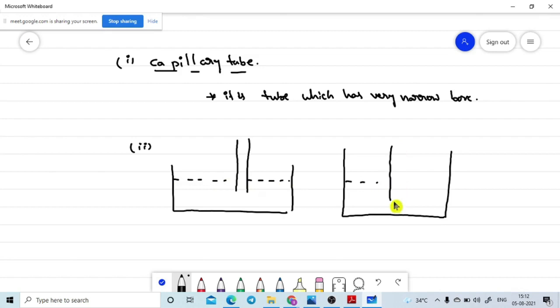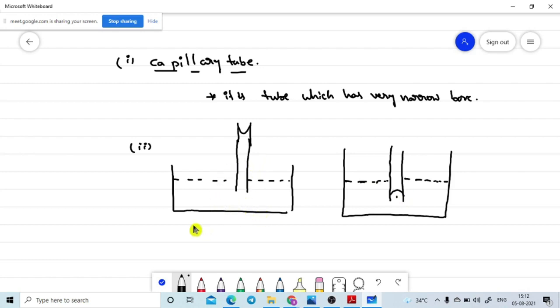When the capillary tube is dipped into the liquid vessel, there are two possible observations. One is the liquid level rising in the capillary tube. In some cases the liquid level is depressed in the capillary tube. This is the level of the liquid in the vessel, and this is the level of the liquid in the capillary tube.